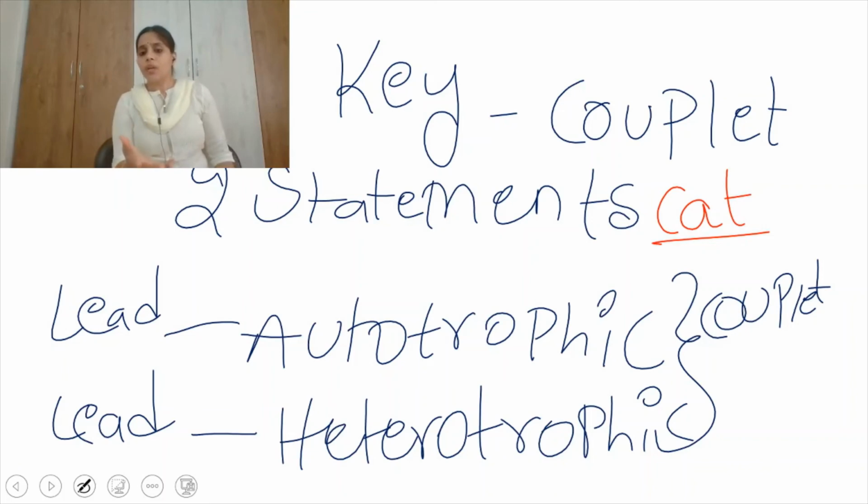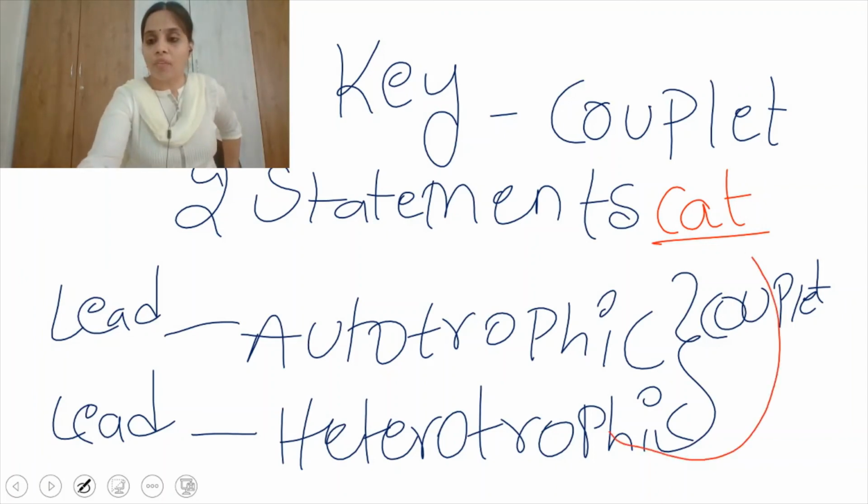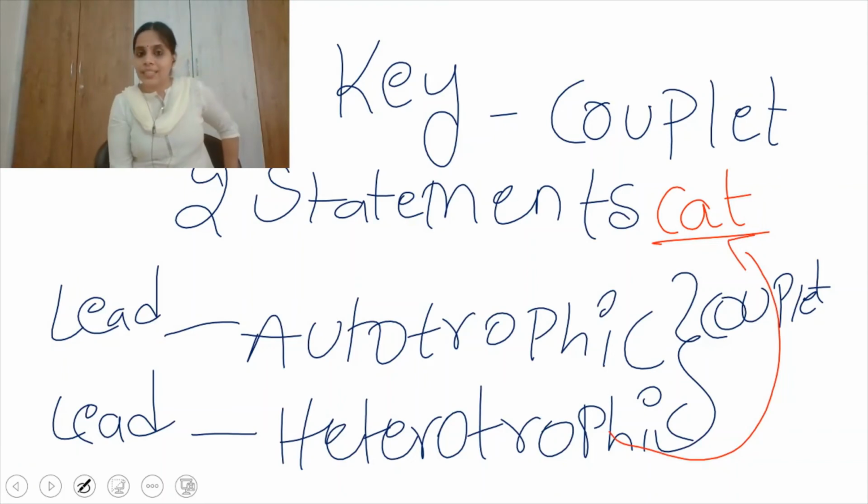Both the statements you can't choose. Key contains two statements, which is a choice. One can be accepted and one can be rejected. Both the statements individually we call a lead. So if I have given cat, what statement will you accept for cat? You will accept heterotrophic, isn't it? So heterotrophic is the lead for cat.